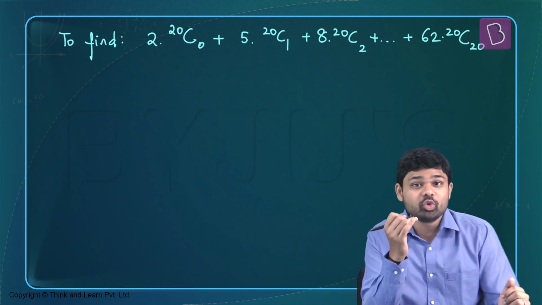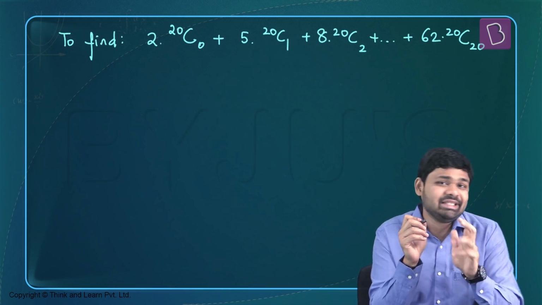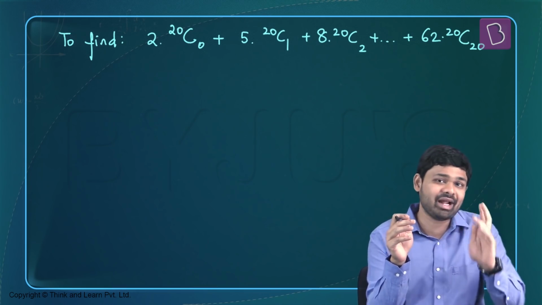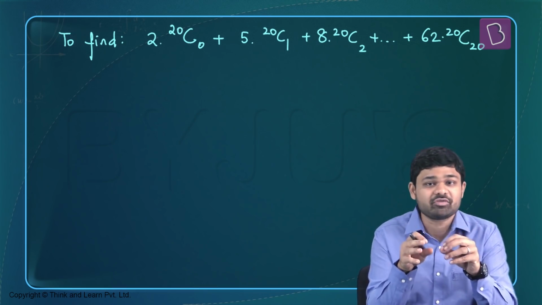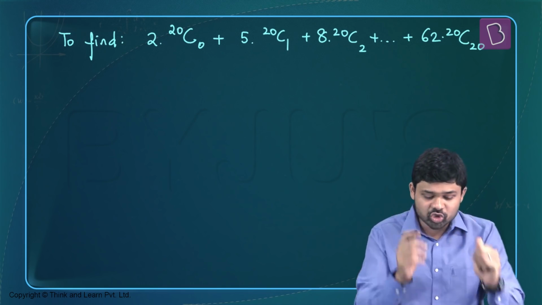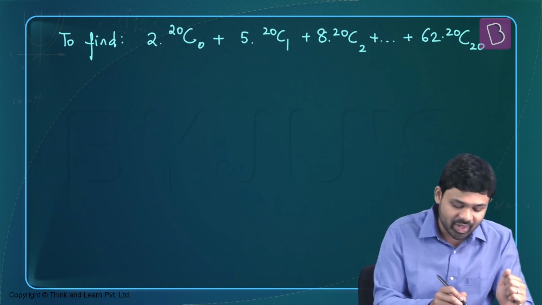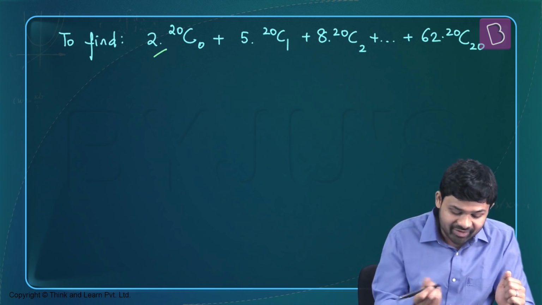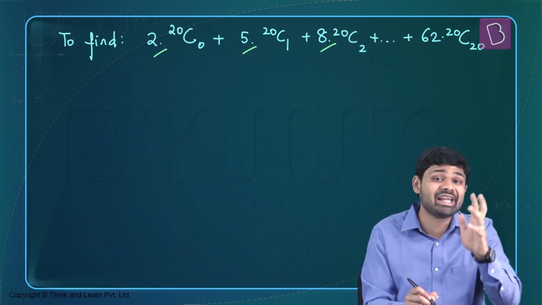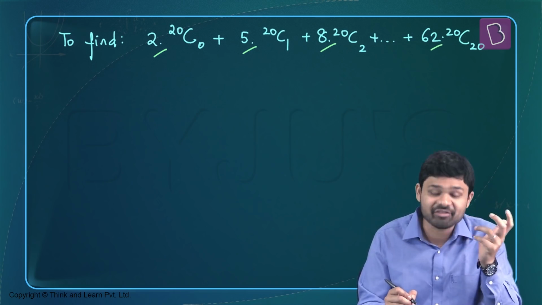So the first thing that we need to do here is we need to find the general term. So one part of the general term is going to be 20CR, where R runs from 0 to 20, because we have 20C0, 20C1 up till 20C20 as one part of that term. But there's also a coefficient which is being multiplied to this combination. So let's try and find out what is the pattern that this combination forms when R runs from 0 to 20. So when R is 0, we have 2, and when R is 1, we have 5. When R is 2, we have 8. So this means that we are going on adding 3's to each of the consecutive terms. When R is 20, we have 62.